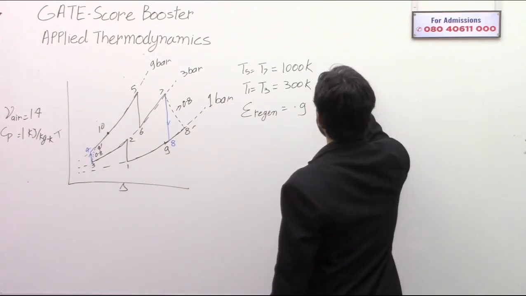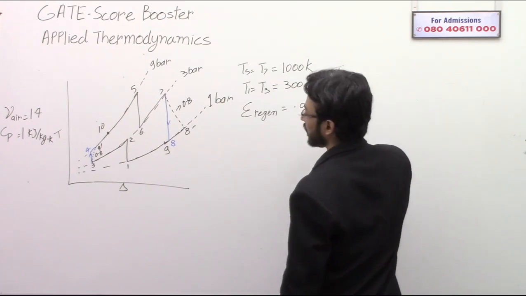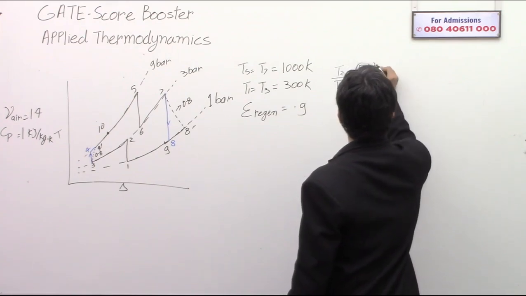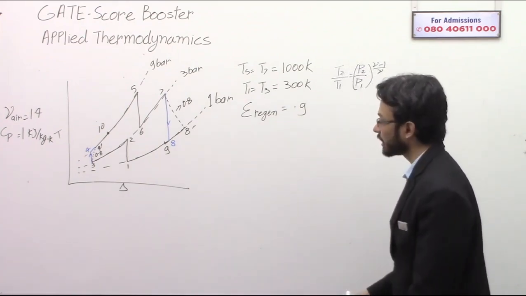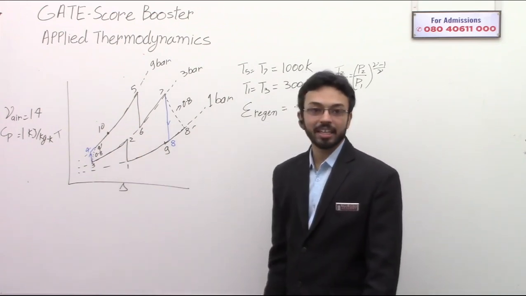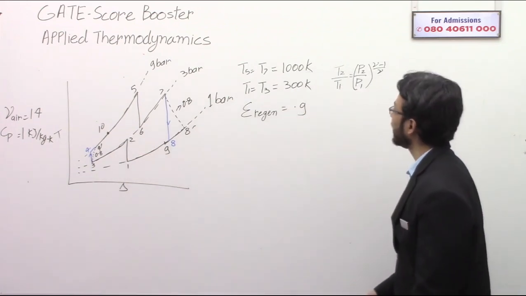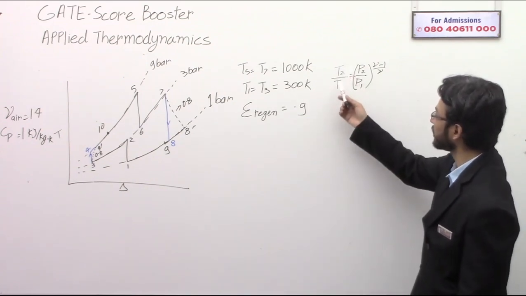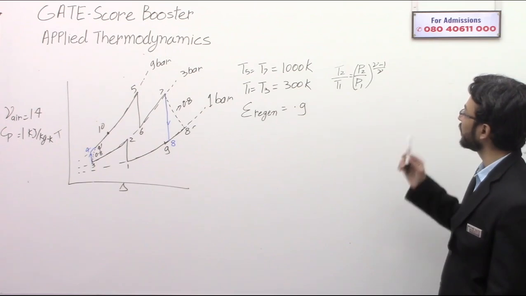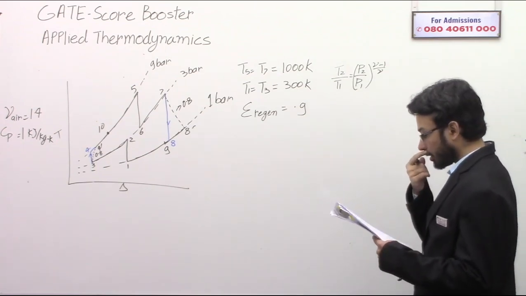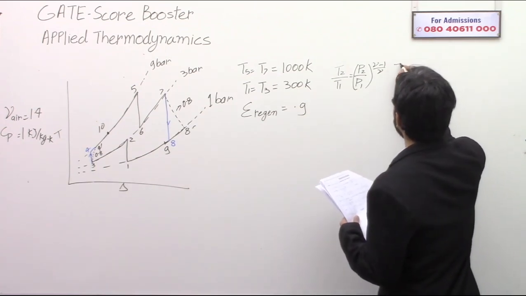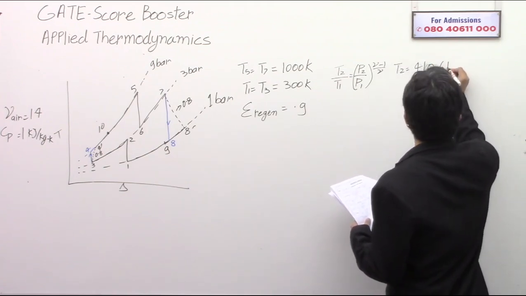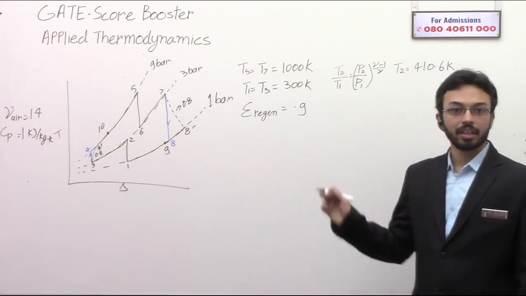So what we can say is T2 by T1 is equal to P2 by P1 raised to the power gamma minus 1 by gamma, because 1 to 2 is an ideal adiabatic process, and the adiabatic relation holds this formula. So from this, when you calculate, you will get T2 equal to 400.6 Kelvin. Correct up to this part?